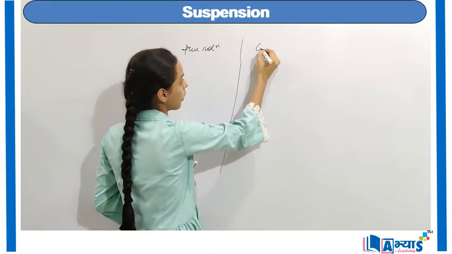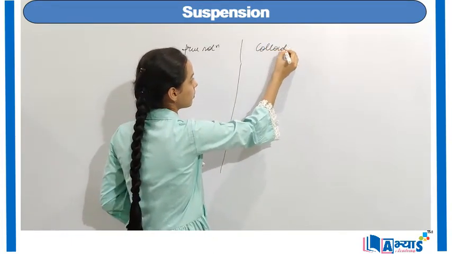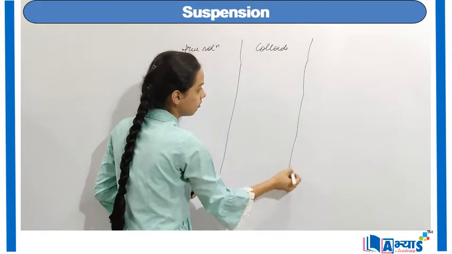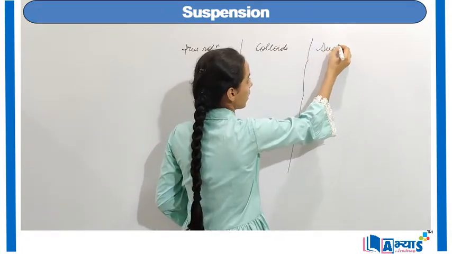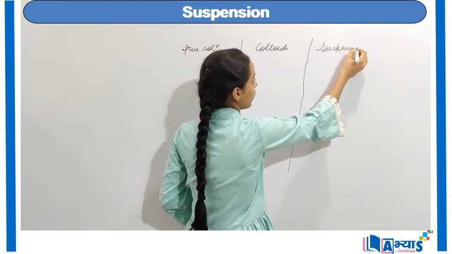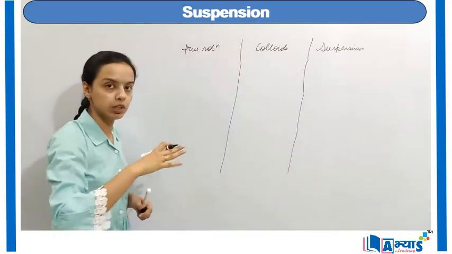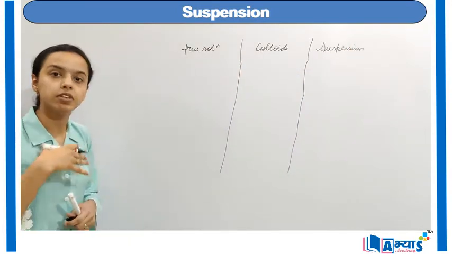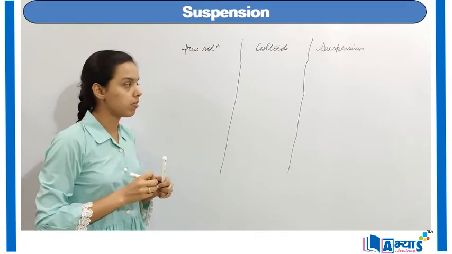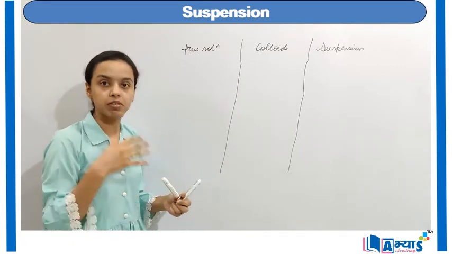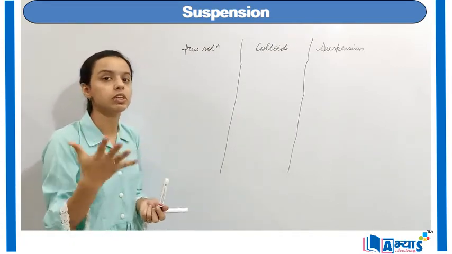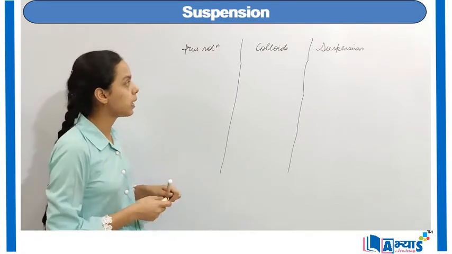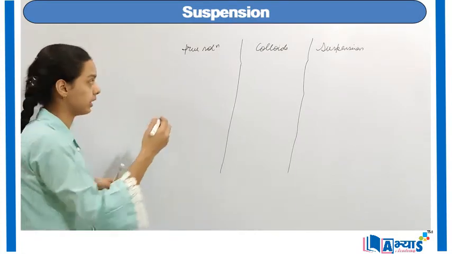Then we have the colloids. And then we have suspension. So as you know, these three are the types of mixtures, and all these three have different properties. But when we are discussing the difference between these three, we will have certain properties on which we will differentiate between these three. So for example, if I take the property of the appearance.